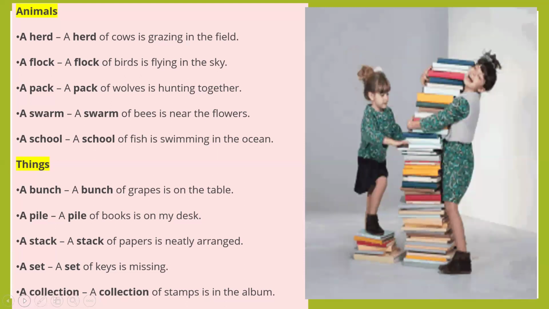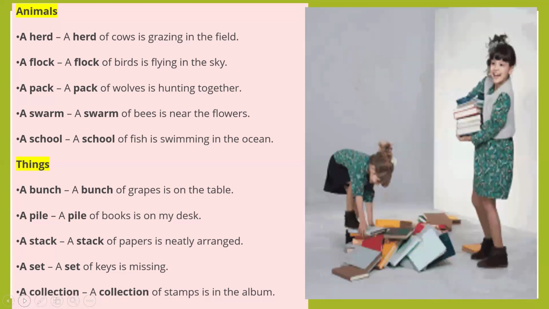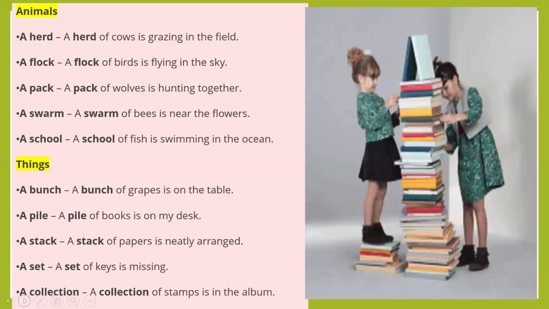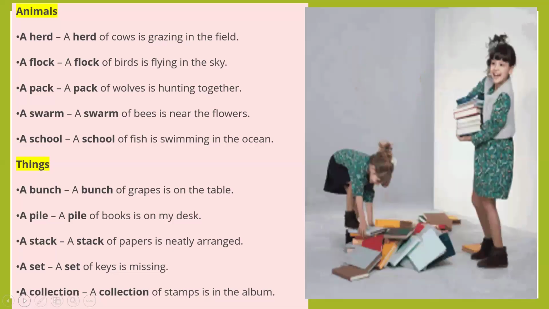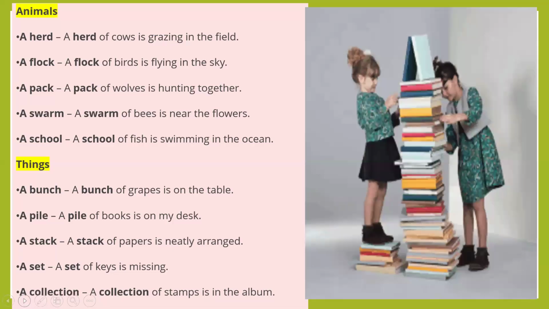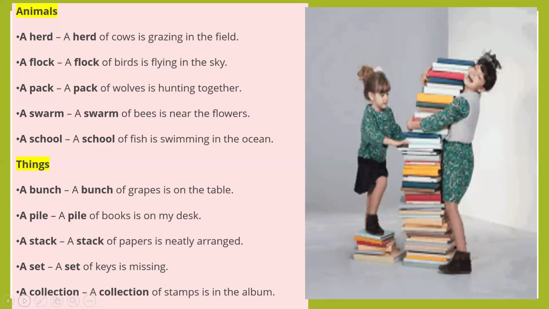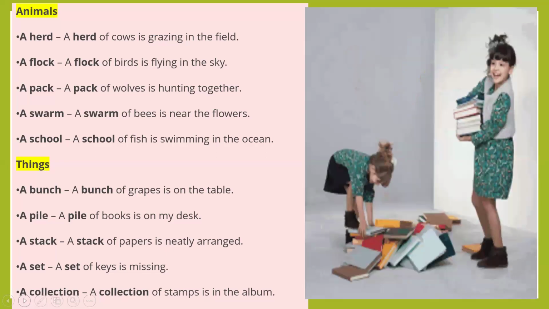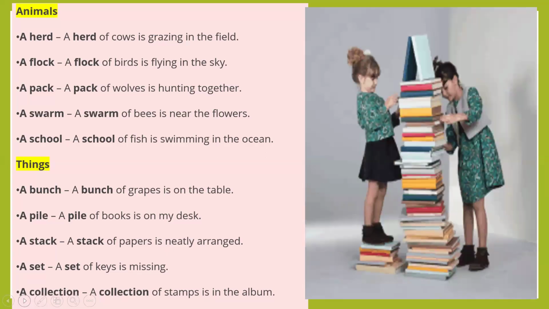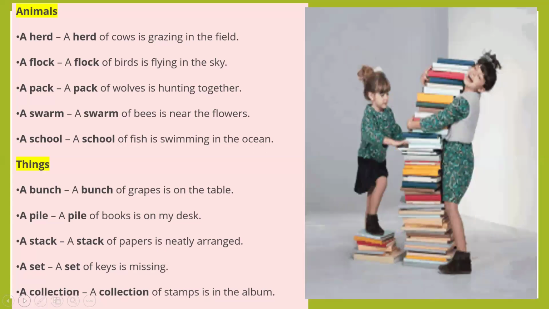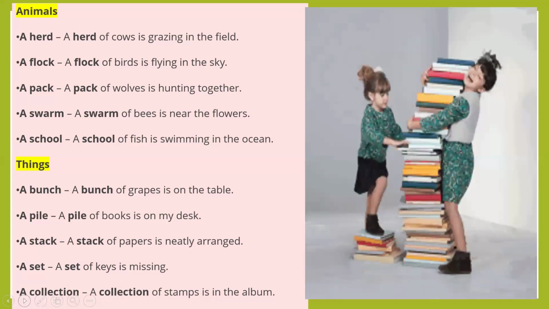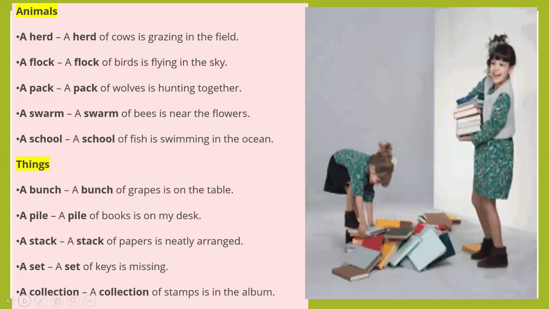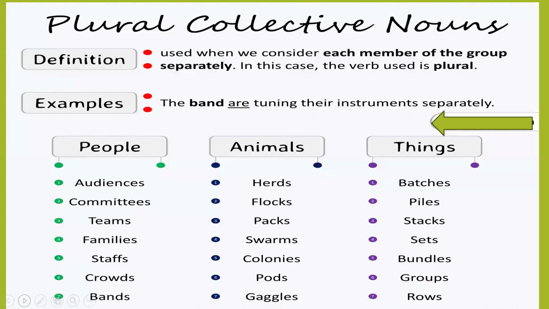In all these animals and things, the group collection is given: a herd, a flock, a pack, a swarm, a school, a bunch, a pile, a stack, a set, a collection. It acts as a single unit, a herd of cows, so we have to use a singular verb. A flock of birds, a pack of wolves, a swarm of bees, a school of fish, a bunch of grapes, a pile of books, a stack of papers, a set of keys, a collection of stamps. It acts as a single unit, so we have to use a singular verb.